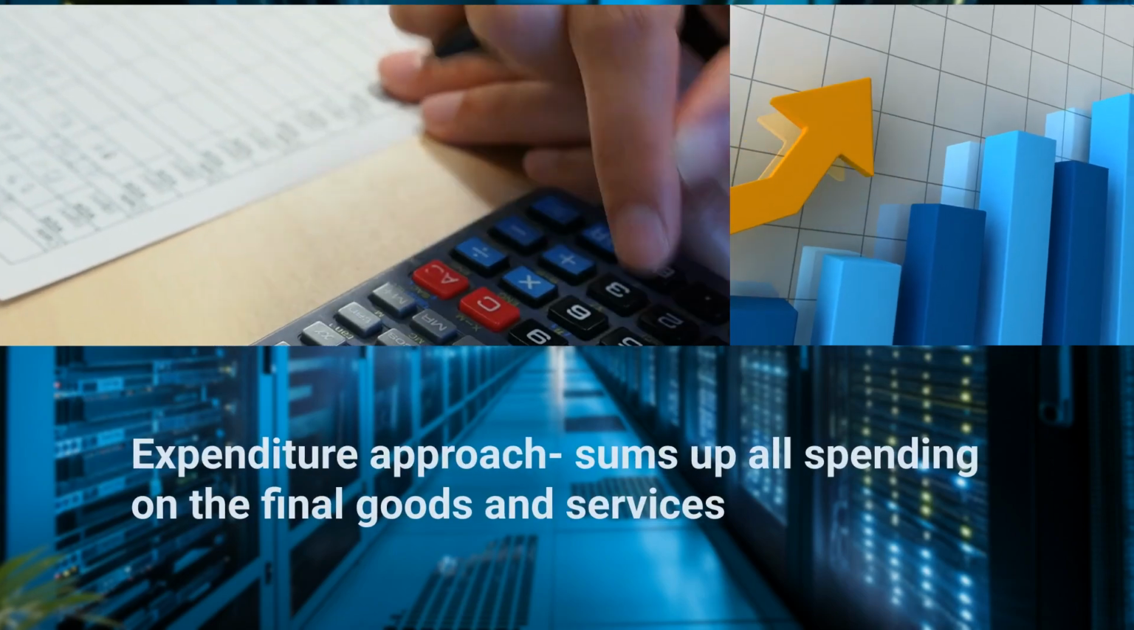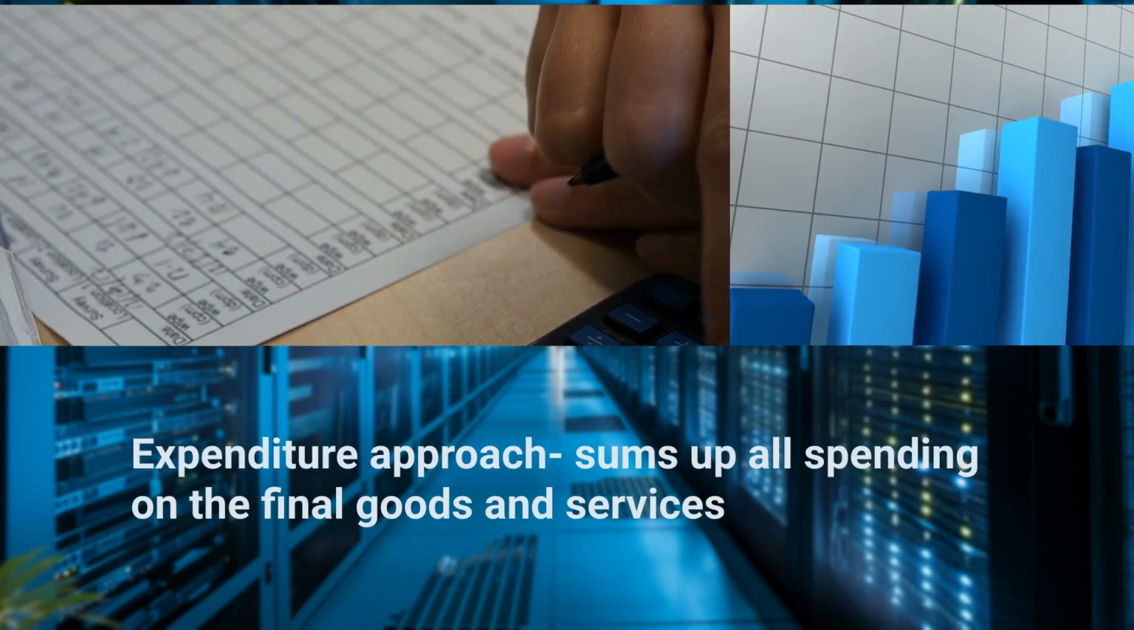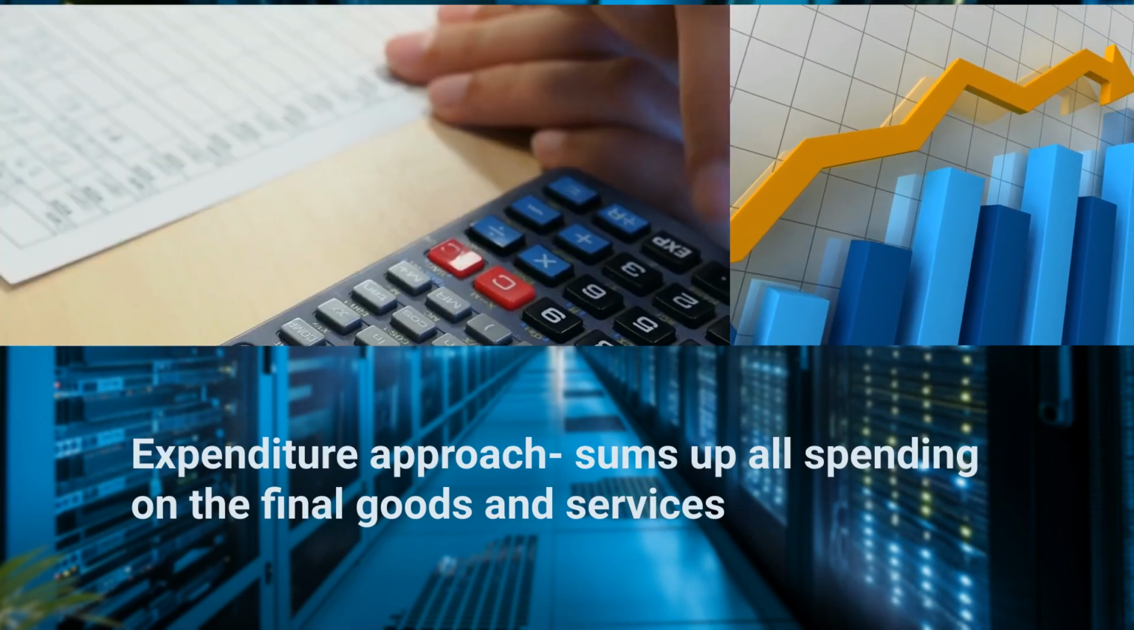The third method, the expenditure approach, sums up all spending on the final goods and services. Consider it as tracking every ticket sold, every snack bought at the game, to gauge the event's success.